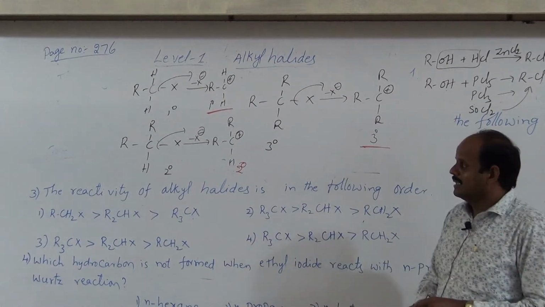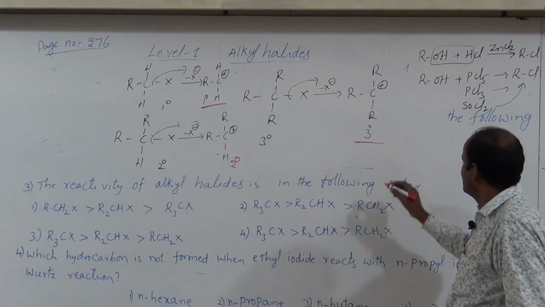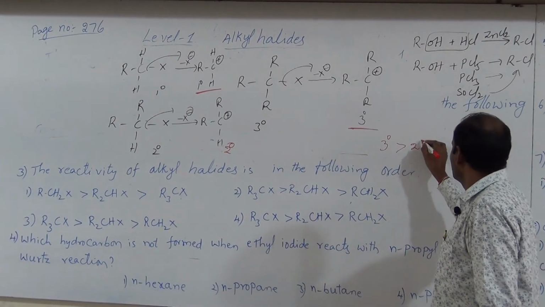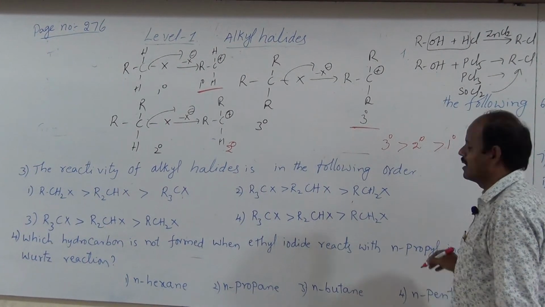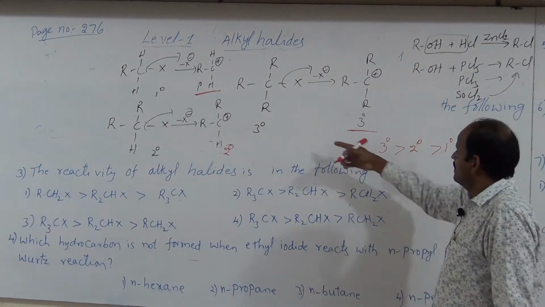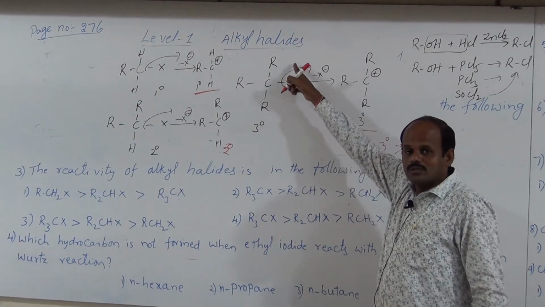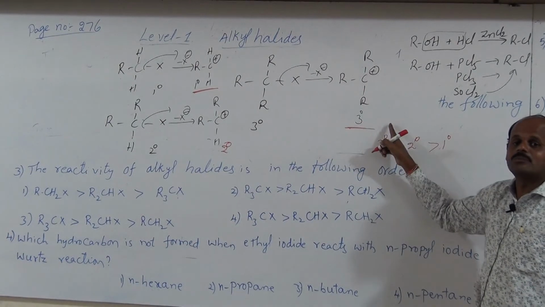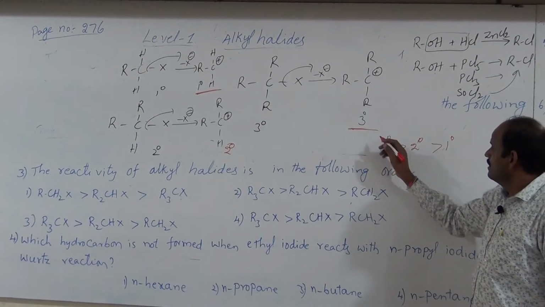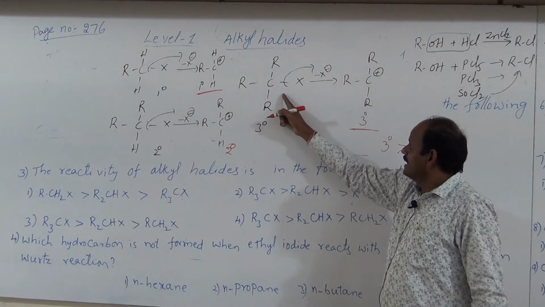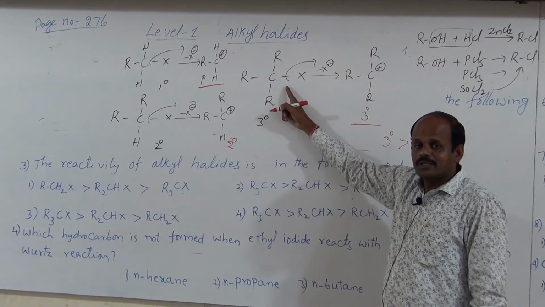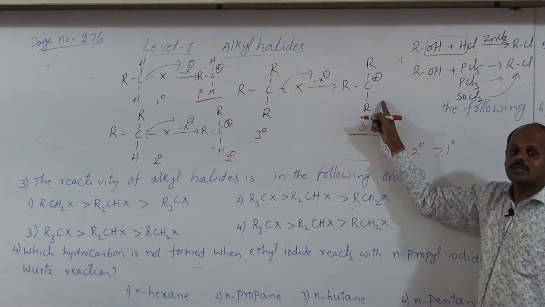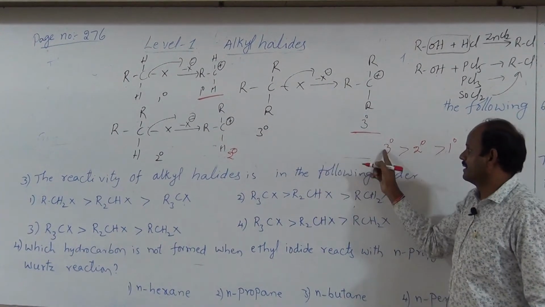So what is the stability order of carbocations? Tertiary carbocation is more stable than secondary carbocation, which is more stable than primary carbocation. If a tertiary alkyl halide undergoes reaction, it produces the more stabilized tertiary carbocation. Hence, this tertiary alkyl halide has greater reactivity. Why? Because if it undergoes reaction, it gives the more stabilized carbocation. Hence, it has a greater reactivity.